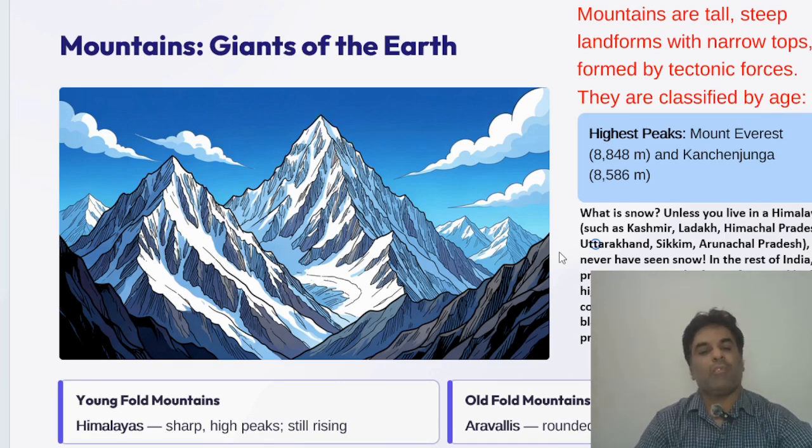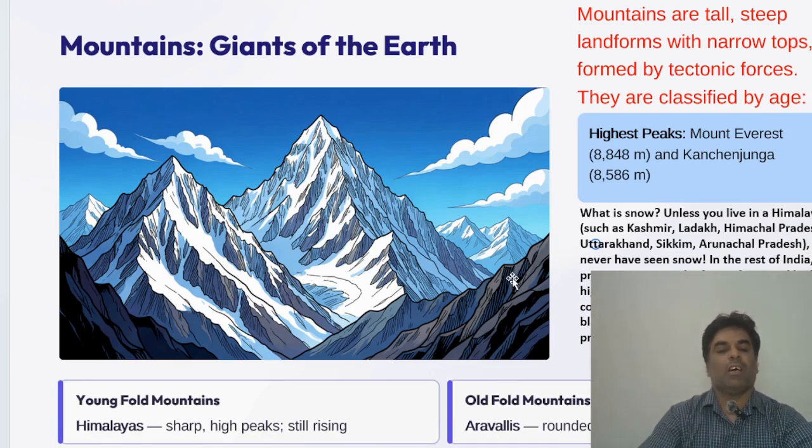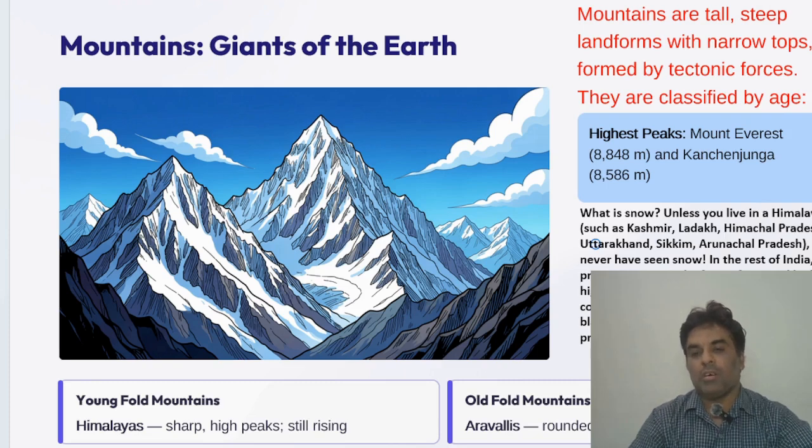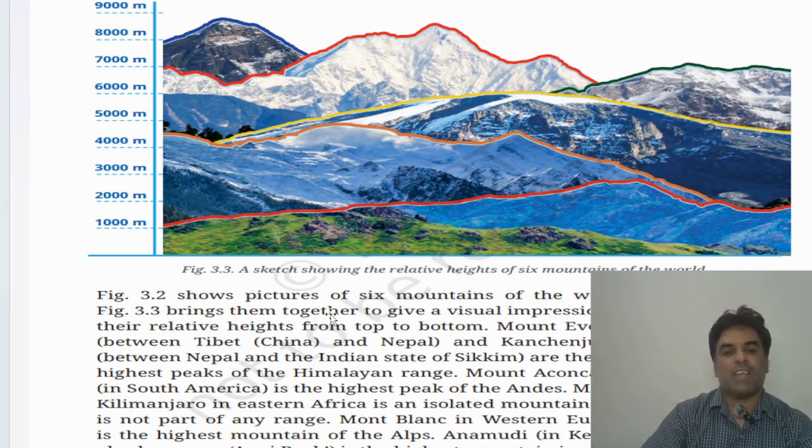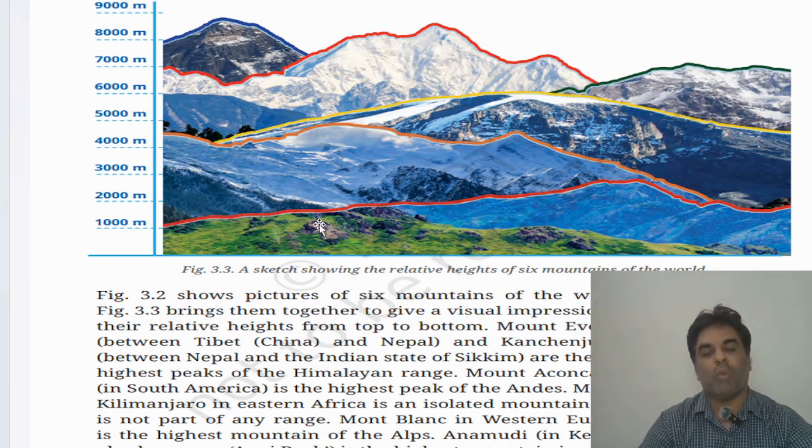So we have young fold mountains, known as the Himalayas. They are sharp, high peaks and still rising. Even today the Himalayas are still rising day by day. And the old fold mountains are the Aravalis, rounded and worn down by erosion. Okay, so these are the stats of the mountains.